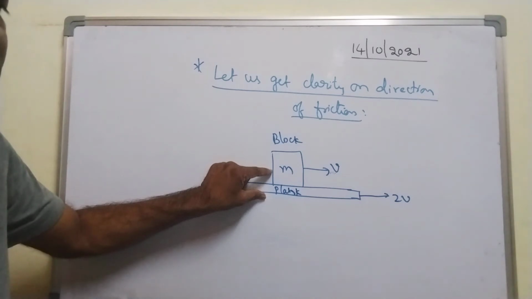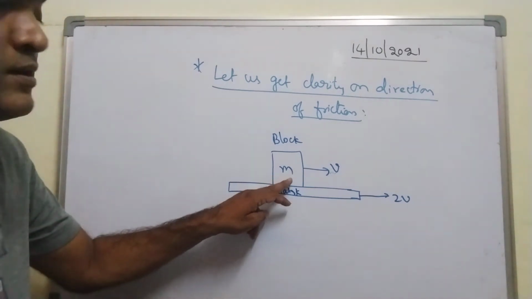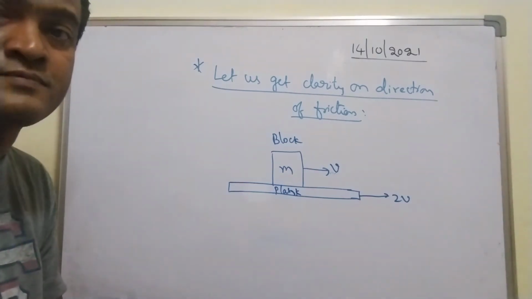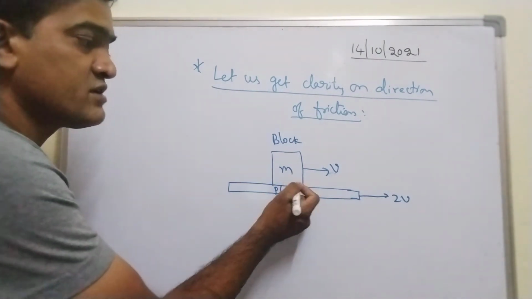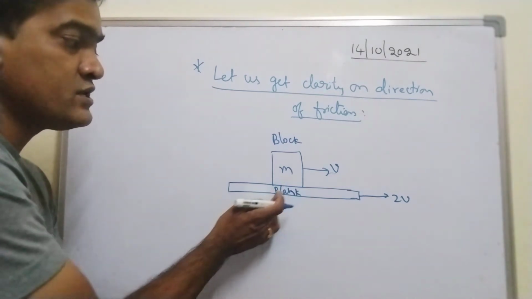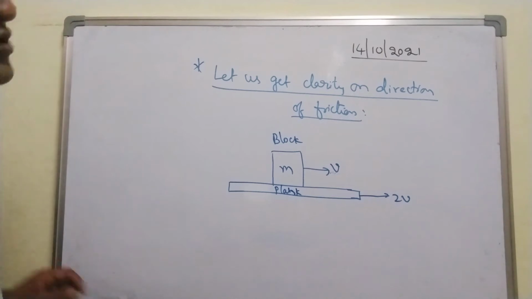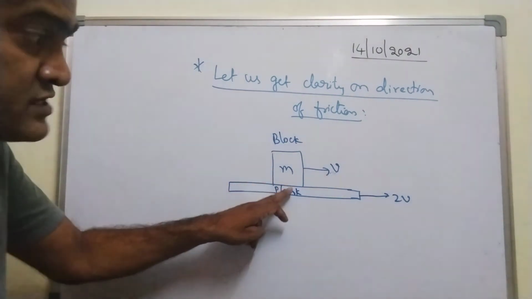Which surface is in contact with which surface? The bottom surface of the block is in contact with the top surface of the plank. So what is the direction of friction between the surfaces in contact?